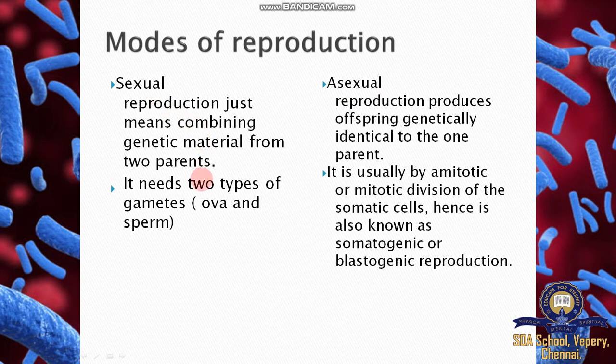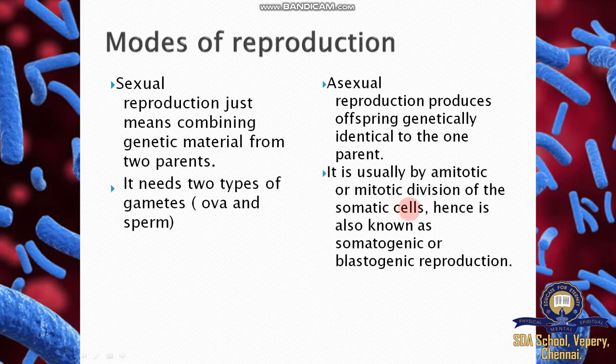Sexual means union of male and female gametes. Female gametes are called ova or egg, and male gametes are called sperm. Both are fused together to form new individuals, and it is usually by amitotic or mitotic division. So here in asexual reproduction, A stands for absence, already explained in 11th standard, absence of mitosis or mitotic division of the somatic cell. What is a somatic cell? Body cell.